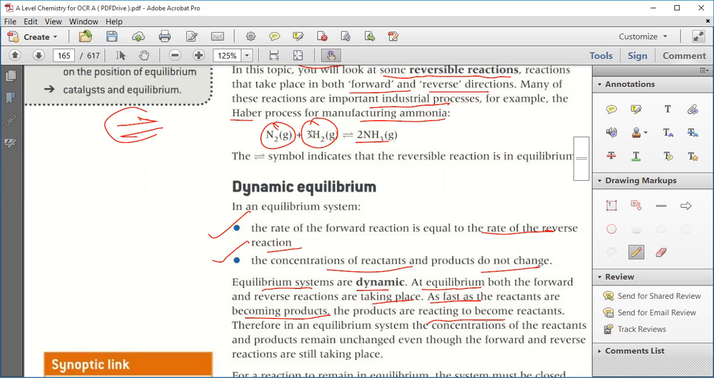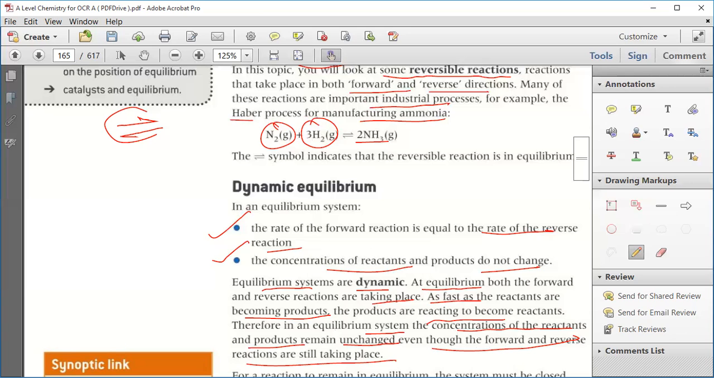In this case, nitrogen and hydrogen are reacting with each other and producing ammonia. And ammonia again dissociates into nitrogen and hydrogen, giving you the reactants back. Therefore, in an equilibrium system, the concentration of reactant and product remain unchanged. The concentration of all these three remain unchanged, even though the forward and reverse reactions are still taking place. Even though the reaction is taking place, their concentration is not changing.